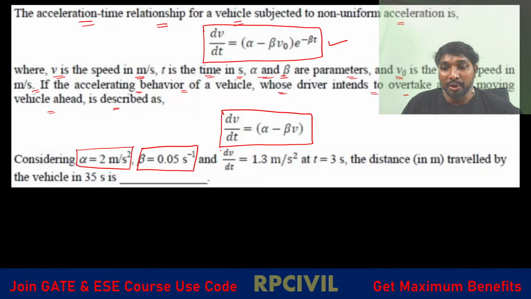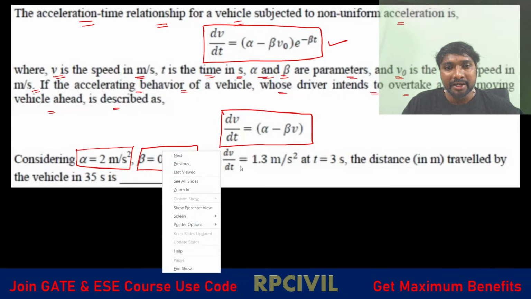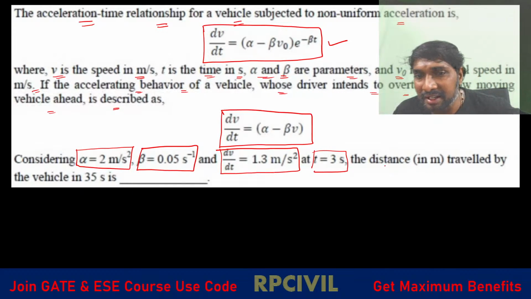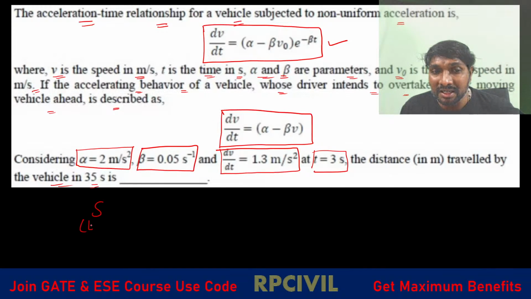Boundary condition is given. What is the boundary condition? dv by dt equal to 1.3 meter per second square at t equal to 3 seconds. Then the distance in meters traveled by the vehicle in 35 seconds is asked. You are asked to calculate the distance traveled at t equal to 35 seconds.